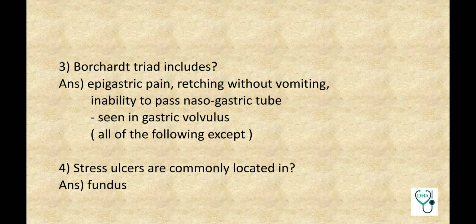Burkhardt triad includes epigastric pain, retching without vomiting, and inability to pass nasogastric tube. This is seen in gastric volvulus, and the question asked could be in the format of all of the following are seen in Burkhardt triad except. So the three options that would be right would be epigastric pain, retching without vomiting, and inability to pass nasogastric tube.